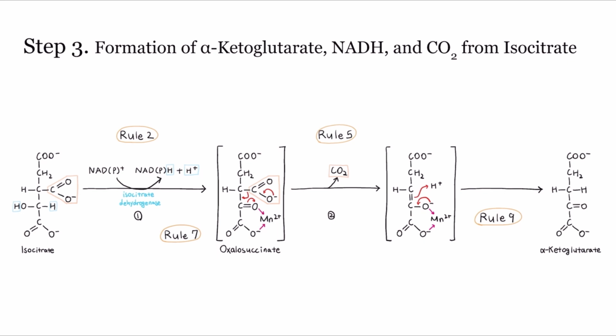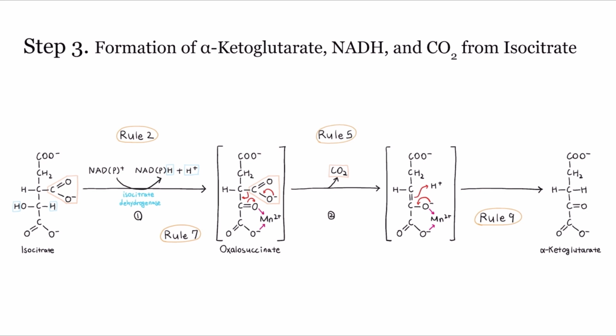The transfer of the acyl group from isocitrate to form oxalosuccinate is seen as an acyl group transfer, a common reaction between electrophiles and nucleophiles. This reaction forms oxalosuccinate as an intermediate. In accordance with Rule 5, the enzyme isocitrate dehydrogenase utilizes electrically charged functional groups to lower the activation energy of